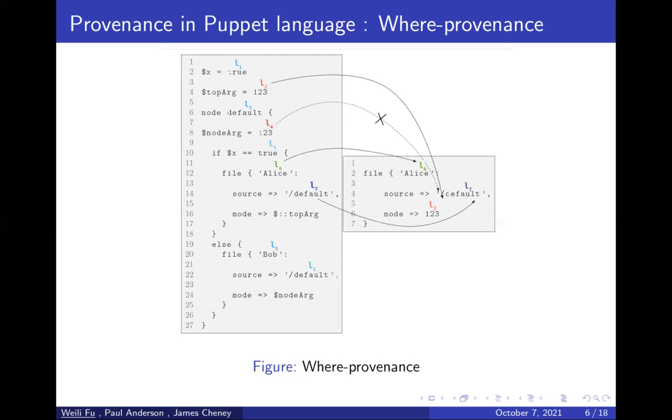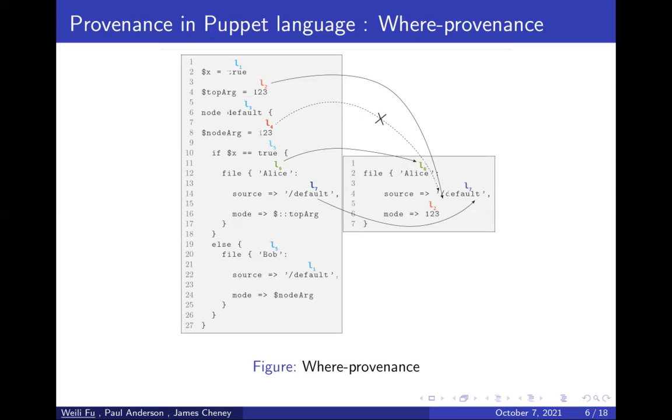In this example, we see the program in the Puppet language and the compilation result. In the program, we labeled all the input values or the raw values in the program. And in the compiled result, we see the labels are copied from the input. There are some labels disappearing. This is because of how we define where provenance.